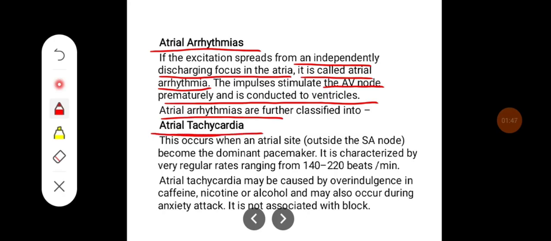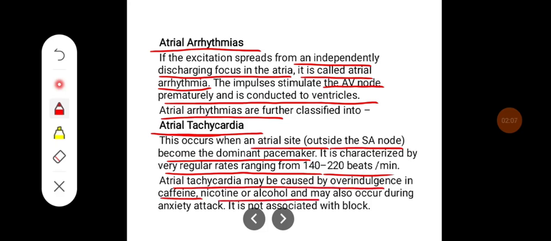Atrial tachycardia. This occurs when an atrial site outside the SA node becomes a dominant pacemaker. It is characterized by very regular rates ranging from 140 to 220 beats per minute. Atrial tachycardia may be caused by overindulgence in caffeine, nicotine, or alcohol, and may also occur during an anxiety attack. It is not associated with block.